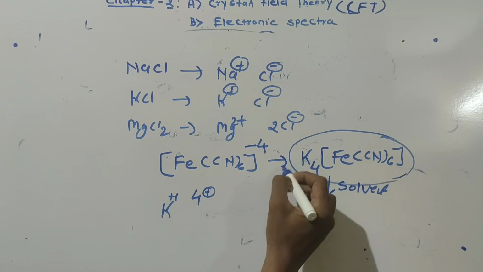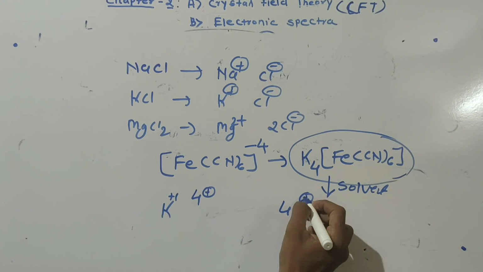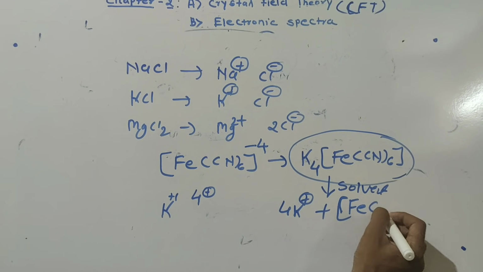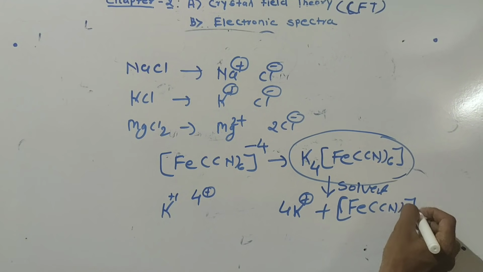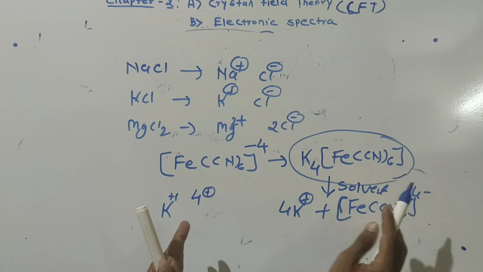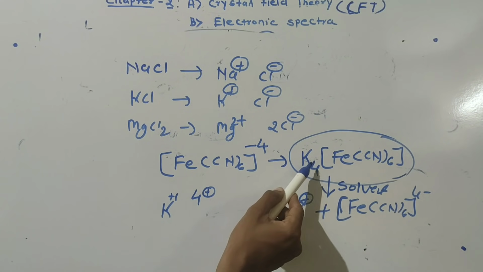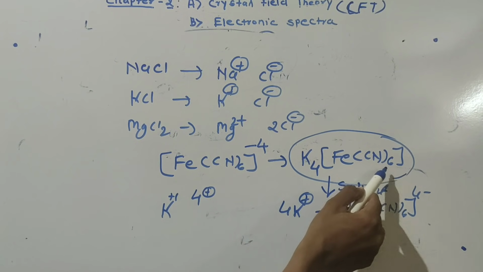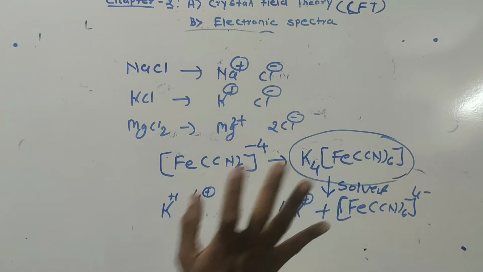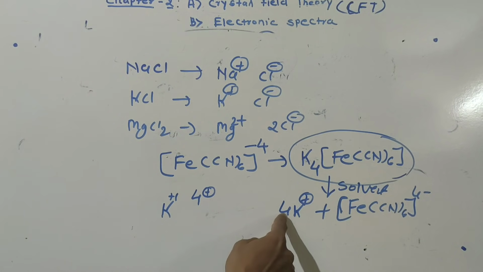So 4K plus will dissociate, and the square bracket will be dissociated as [Fe(CN)6] 4 minus. So these two parts become separated when we dissolve this compound in a solvent.